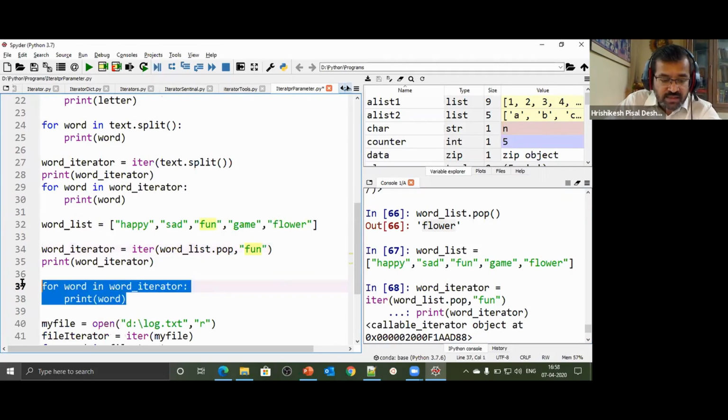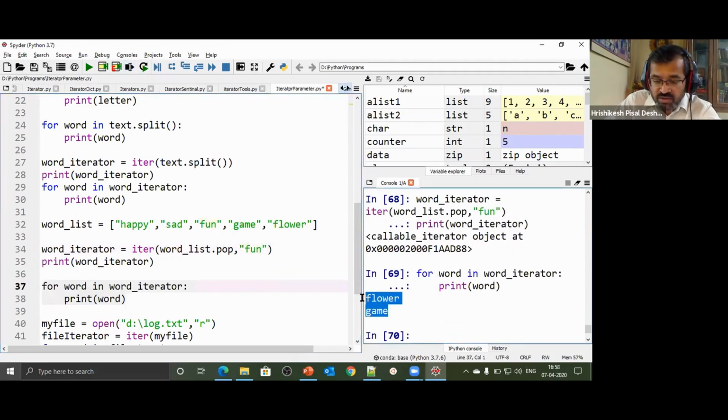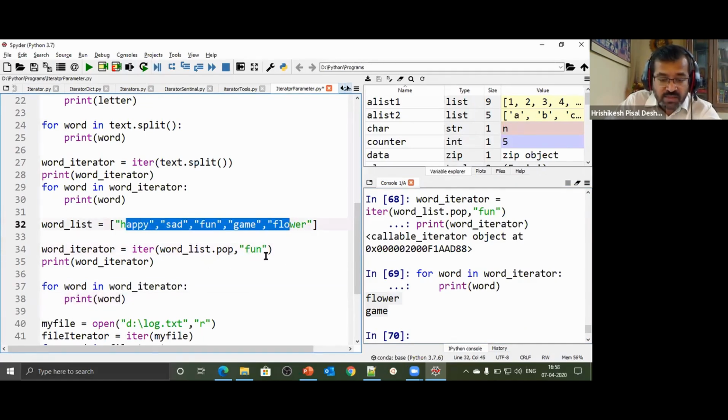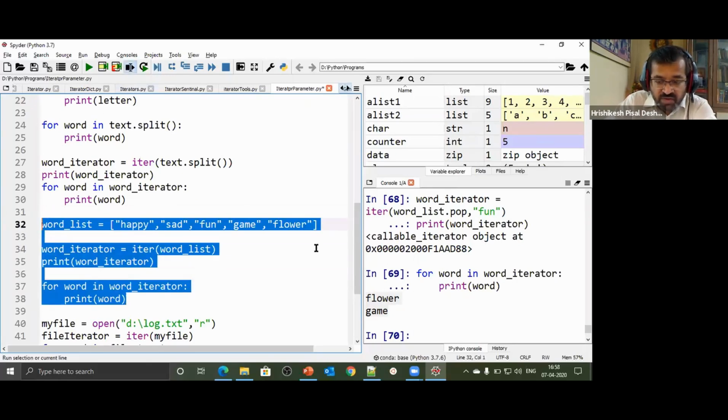So if I iterate through a normal implicitly defined iterator, it has given us flower and game. How is that? Because I'm using this word iterator, and this word iterator was designed to stop at fun. So it has stopped at fun. It will not cycle through all the elements, though actually there were so many elements. Had I not supplied this, and I had only given word list, and then you had run this code, I'd have a different iterator.